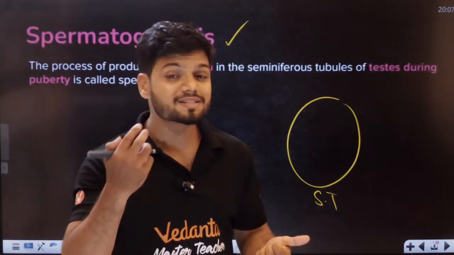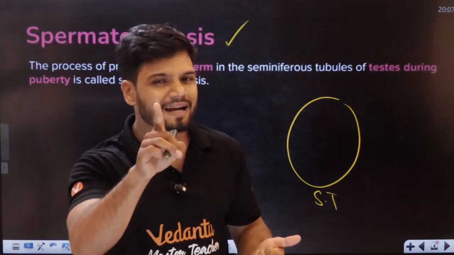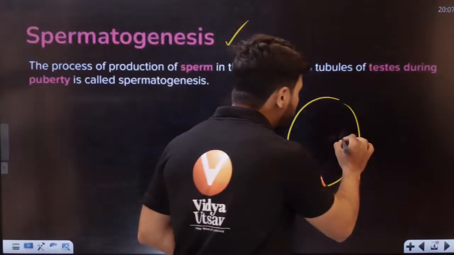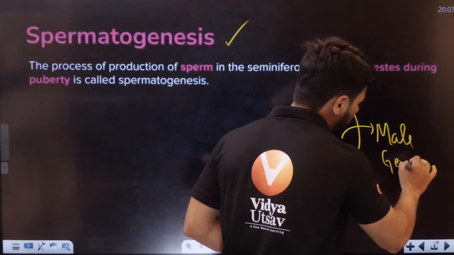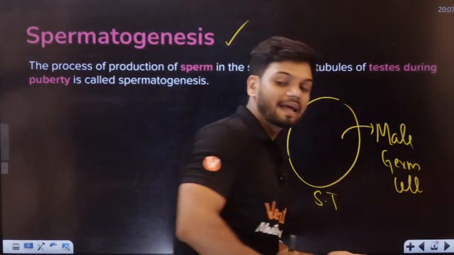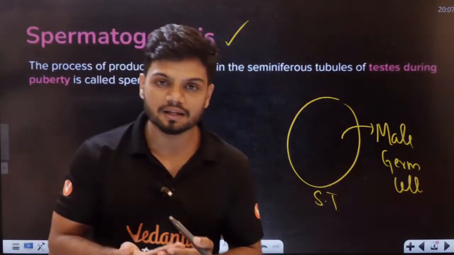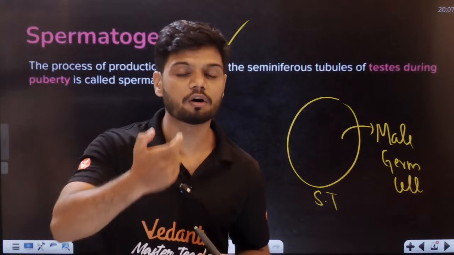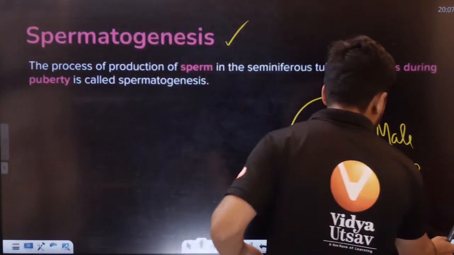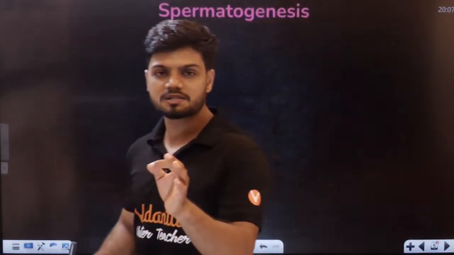Now, which is the second cell? The second cell there was the male germ cell. Can anyone tell me what is the other name of the male germ cell, students?